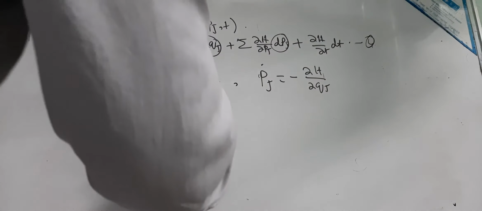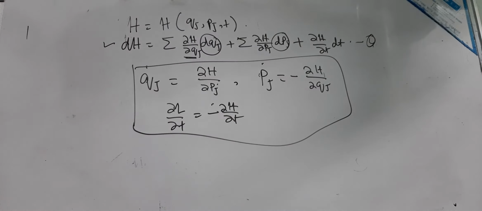We get that Qj dot equal to del H by del Pj, and Pj dot equal to minus del H by del Qj, and del L by del T equal to minus del H by del T. So this is the relation that we got, Hamilton's canonical equations of motion, and it is a 2n first